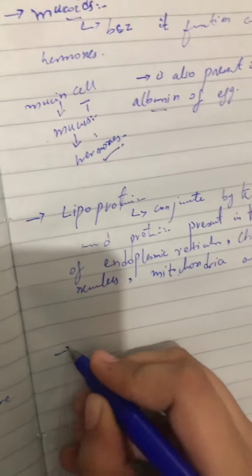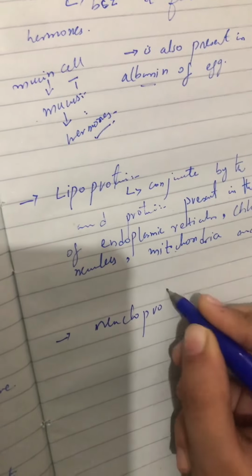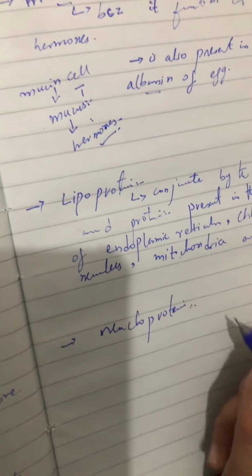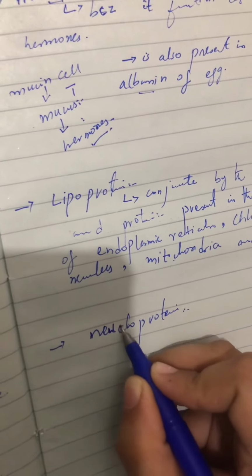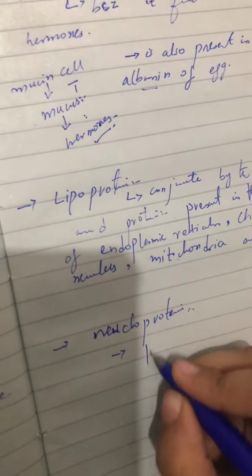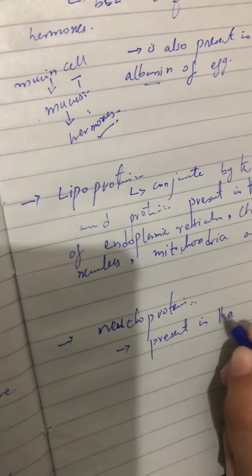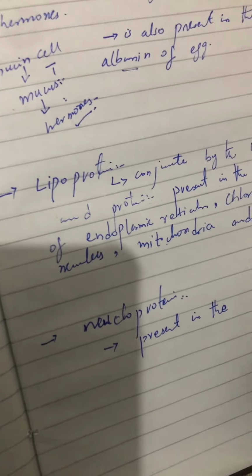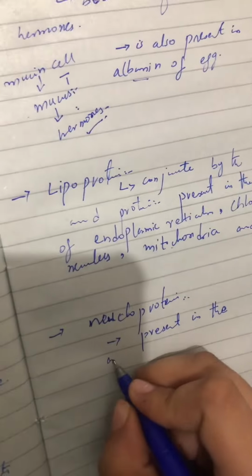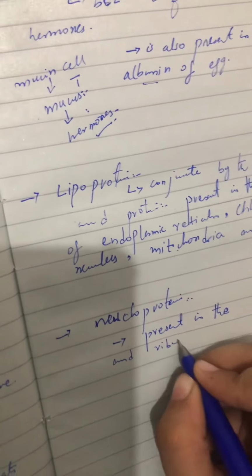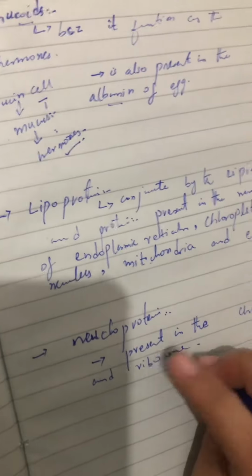After that we have nucleoprotein. What is nucleoprotein? Basically it is conjugated by nucleic acid and protein. It is present in chromosomes and ribosomes. So these were the conjugated molecules.